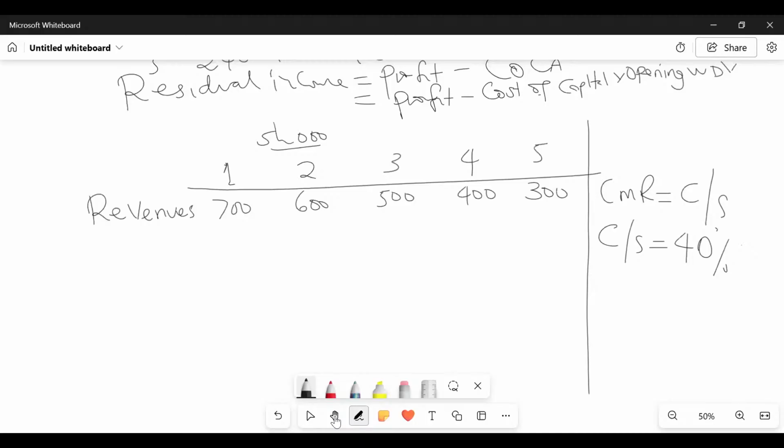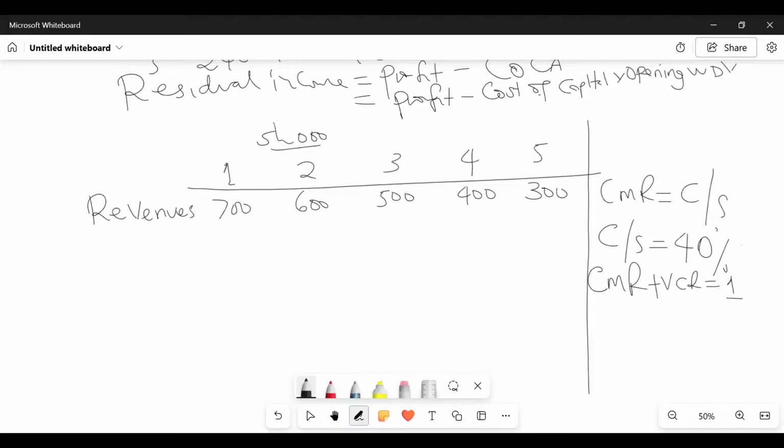So there are two ways here. I can write to the examiner: CMR plus VCR equals 1. Contribution margin ratio plus variable cost ratio equals 1.